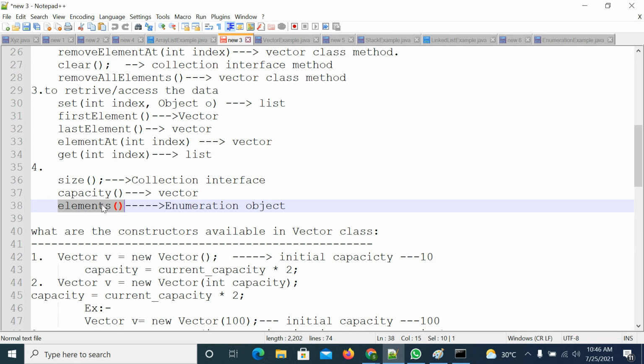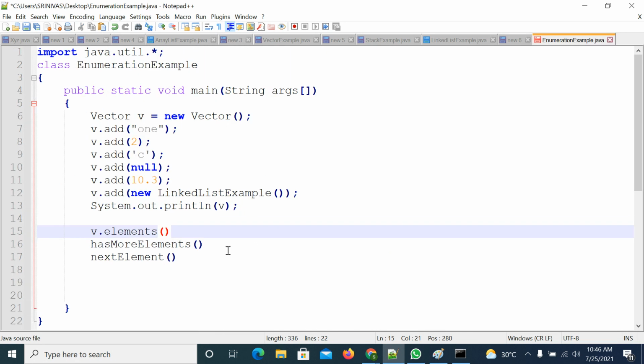This is the static method. Sorry, this is the instance method. If you call this method, it will return an Enumeration object. That means the implemented class object it will return. You can assign that implemented class object to an interface reference, no problem, right? So now I am trying to use v dot elements. If I call that, it will return an object to me.